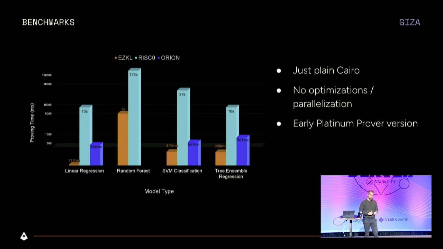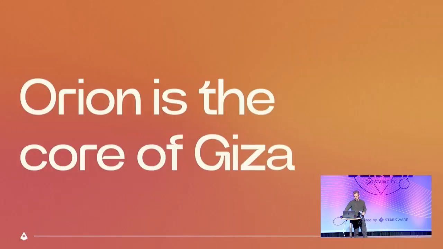And the current version of Orion doesn't have any kind of optimization or parallelization, so everything is sequential and single-threaded, no acceleration, so that's also a very good point. And the actual prover that we are using in order to generate the ZK proofs is Platinum Prover, which is a very early version of Cairo Prover that we use in that benchmark. And even with that early version, we are very close to that more efficient and more mature framework.